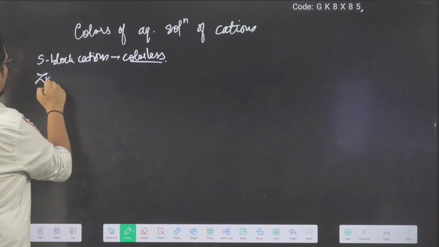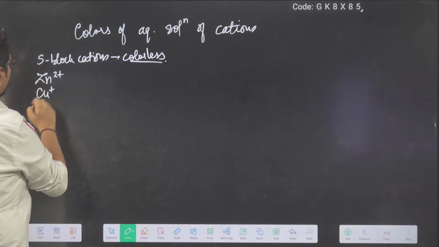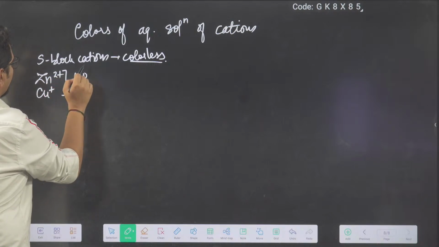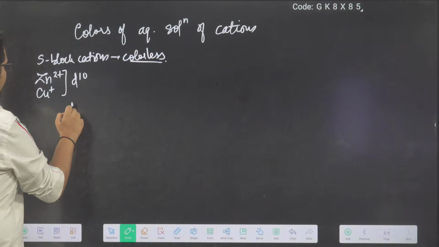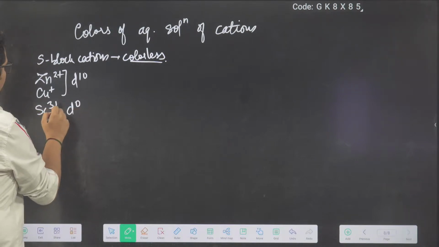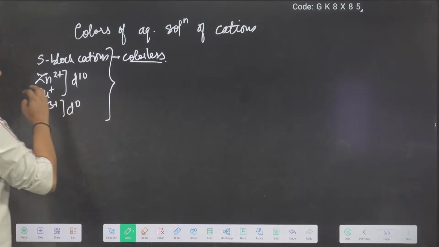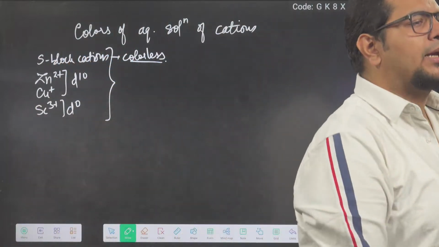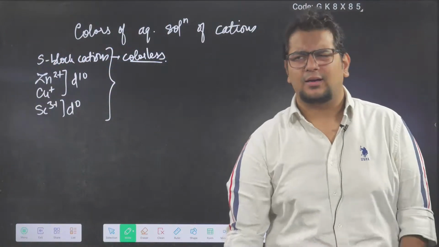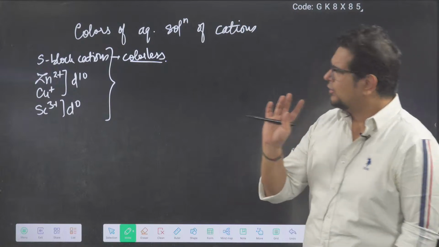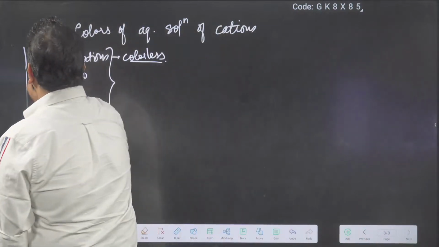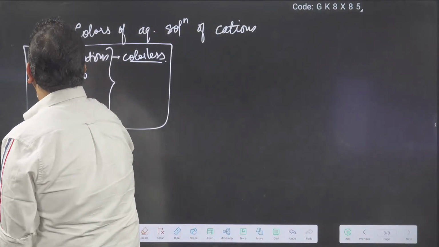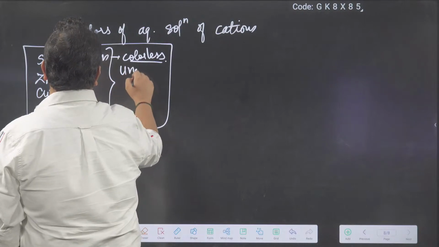Then Zn2+, Cu+. That means d10 configuration. And d0 configuration like scandium 3+. They all are going to be colorless. So d0, d10 and noble gas configuration cations are colorless under normal conditions.